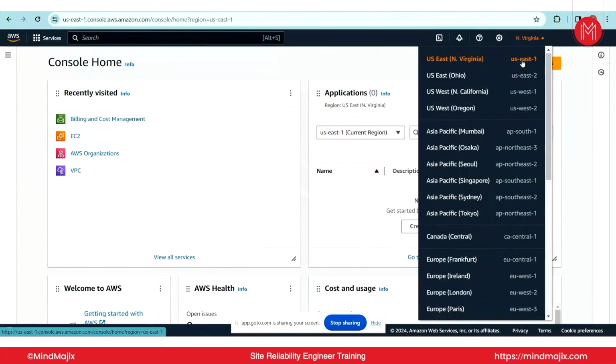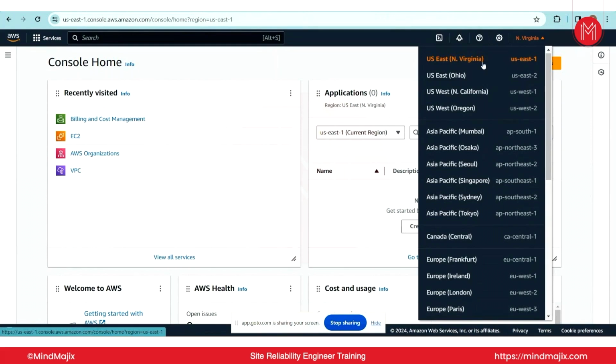Availability zones will be represented with a code, like US East 1A, US East 1B, 1C, or 2A, 2B, 2C. It will be some format like that, and we will directly check it out. Availability zones are represented with A, B. So US East 1 is the code of the region, and the availability zone codes will be US East 1A, US East 1B, or US East 2A or US East 2B.